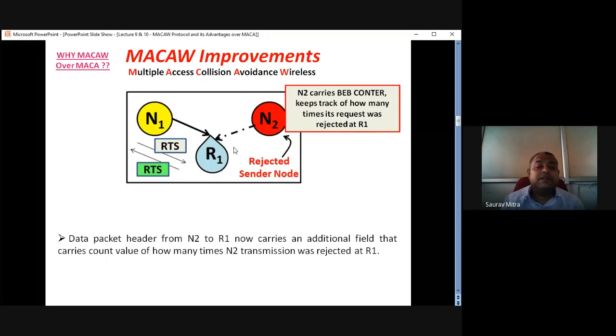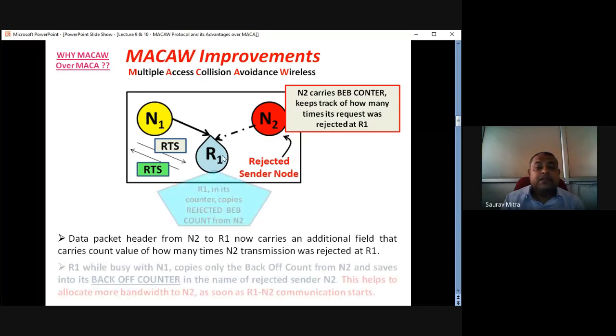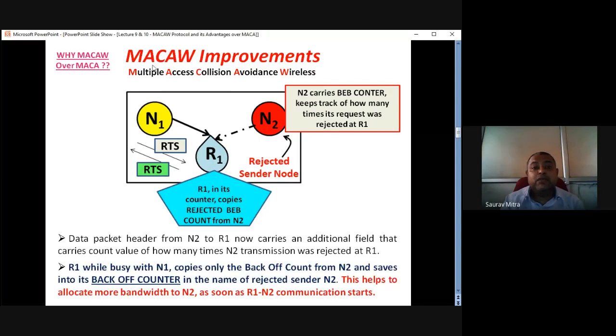R1 is a receiver node, and N1 R1 communication is going on after RTS CTS, so N1 and R1 have formed a couple, but N2 is continuously getting rejected by R1, and every time it is rejected, the BEB counter value keeps increasing. A higher BEB counter value means N2's waiting time is more and N2 has been rejected by R1 more times. This is the MECA-W improvement we are making. That BEB counter in N2 is a MECA-W improvement.